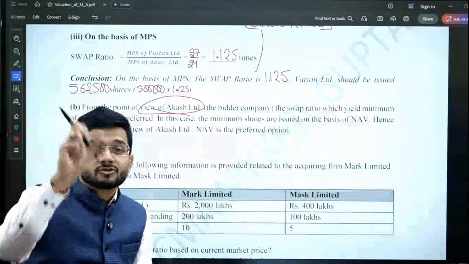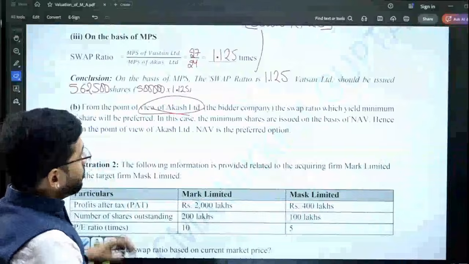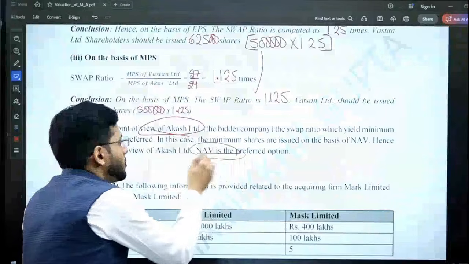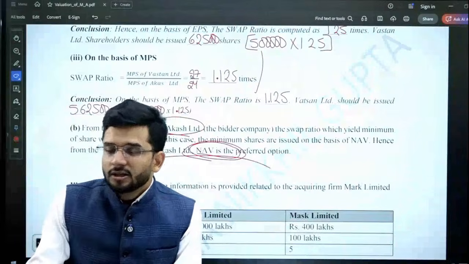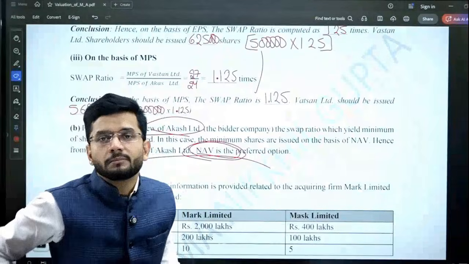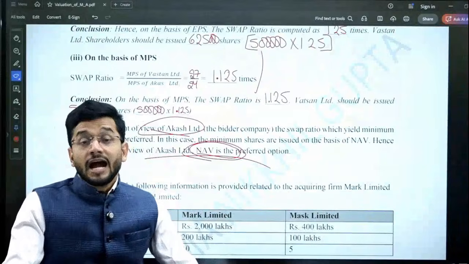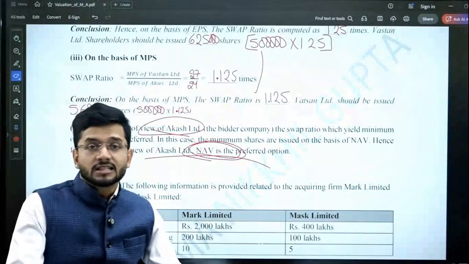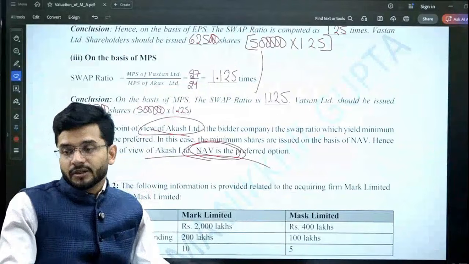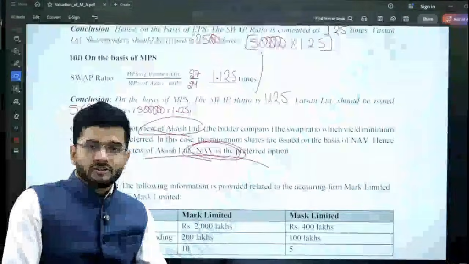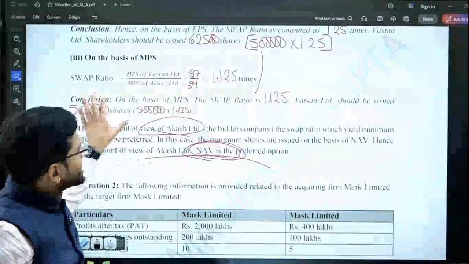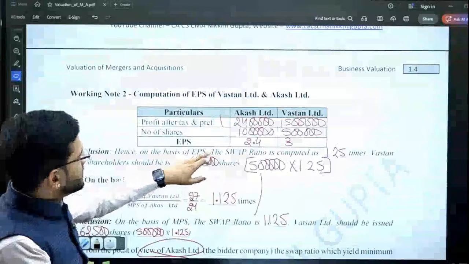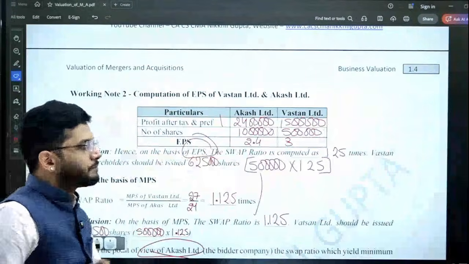Accordingly, NAV should be the preferred option for Akash Limited. And if it was Watson Limited, our answer would be the maximum number of shares issued, on which basis EPS should be the answer.